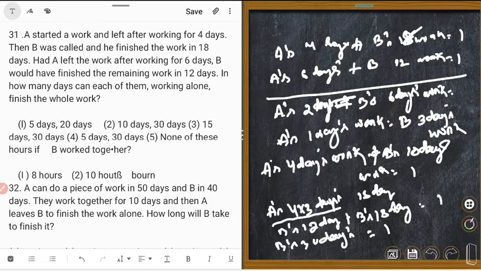So we will calculate. So B completes the work in 30 days. Could you understand? B completes the work in 30 days.